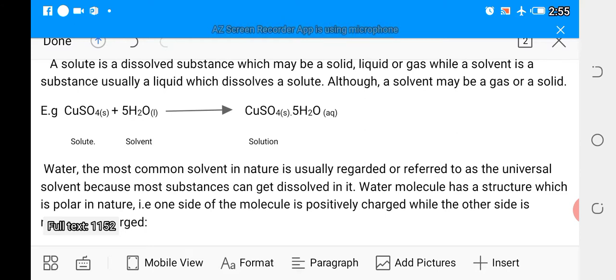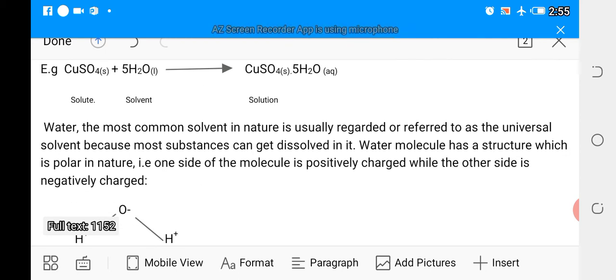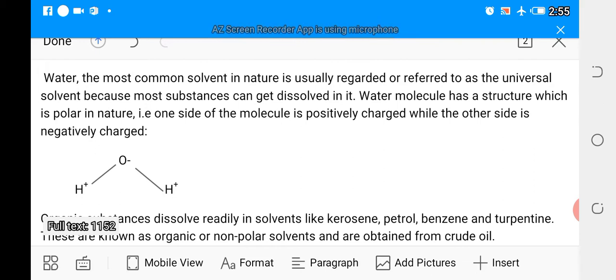That is, one side of the water molecule is positively charged, while the other side is negatively charged. As you can see in the simple molecular structure of water, its atoms are partially charged, as a partial dipole, O as minus, while the 2 hydrogens are plus.